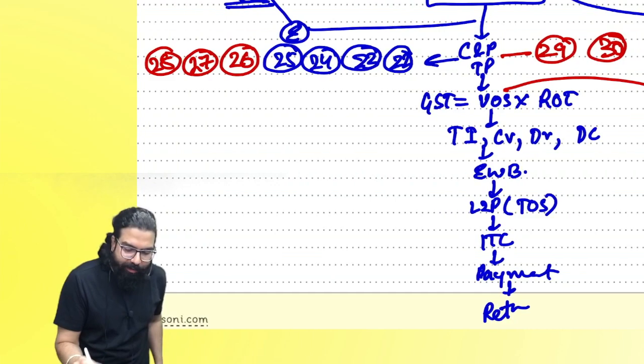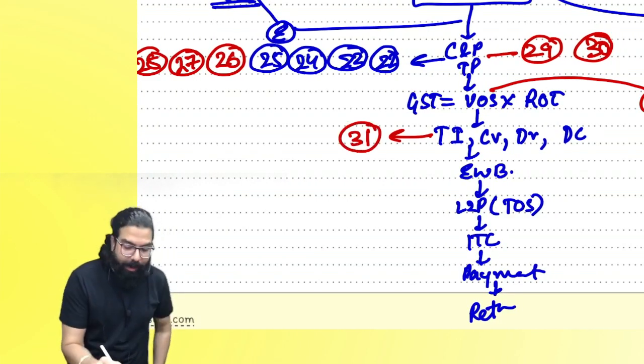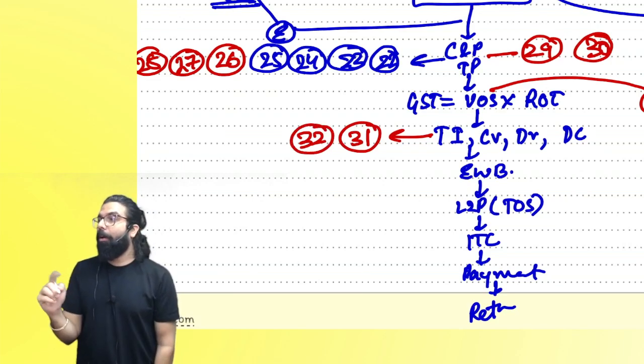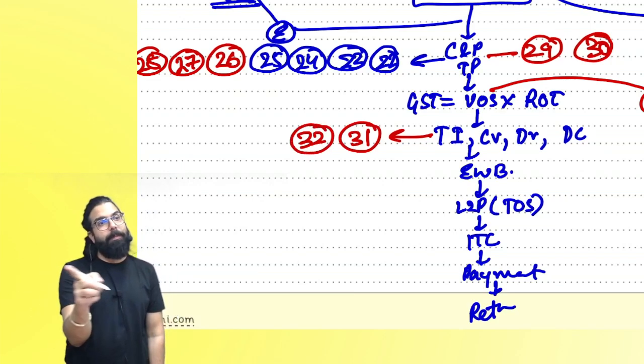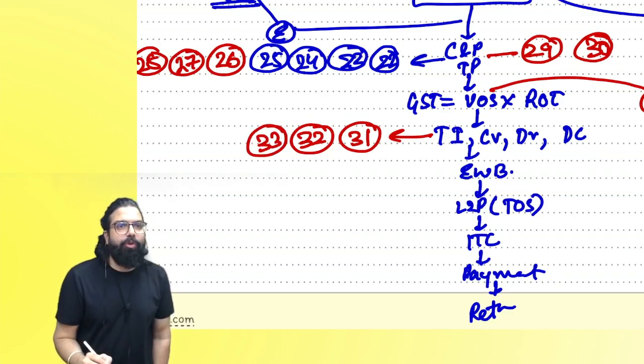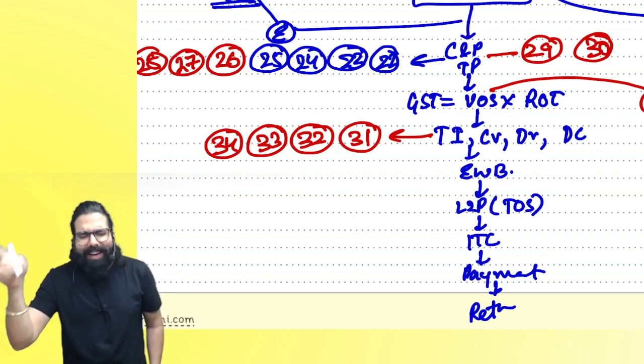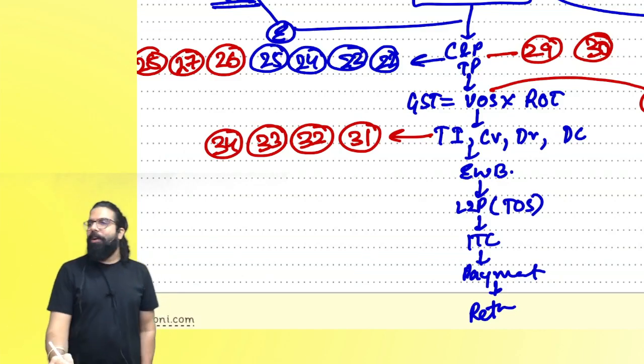Then tax invoice, section 31, told about the various tax invoices. 32, prohibition: unregistered persons don't collect tax, and registered persons, please collect as per the Act. 33, tax amount to be shown separately. Section 34 covers credit note and debit note. Can I go ahead, everyone?